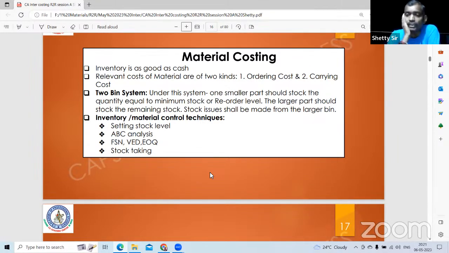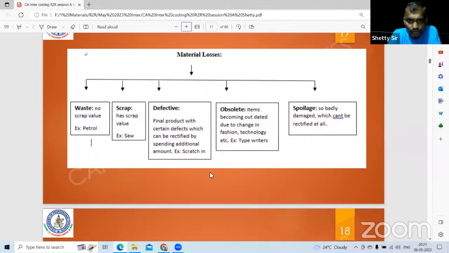Then other important techniques, besides setting stock levels: ABC, always better control. A items, diamond items; B items, silver may be; C items, copper may be, based on consumption value. FSN: fast moving, slow moving, non-moving. VED: vital, essential, desirable. Then stock taking, physical stock taking, it can be perpetual or periodic. On a regular basis, if you do it, it is perpetual.